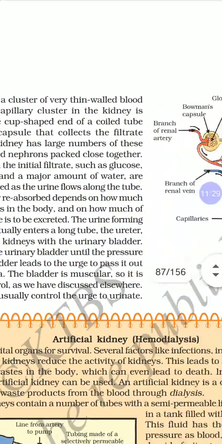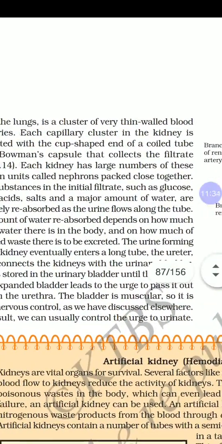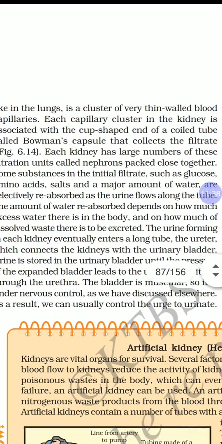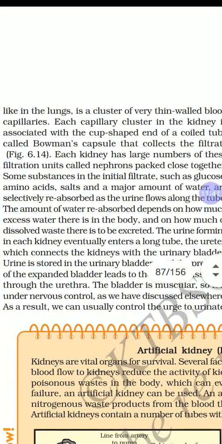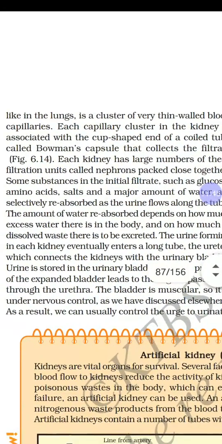So first the blood is filtered, and in the second part, in the tube, some substances in the initial filtrate such as glucose, amino acids, salts and a major amount of water get reabsorbed.